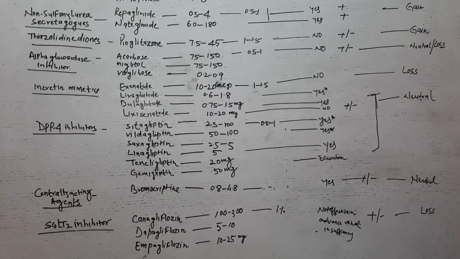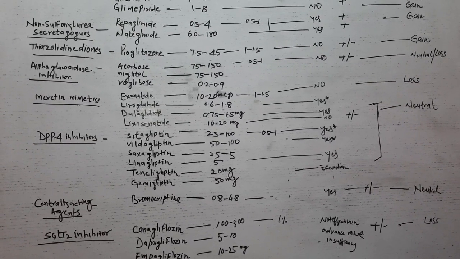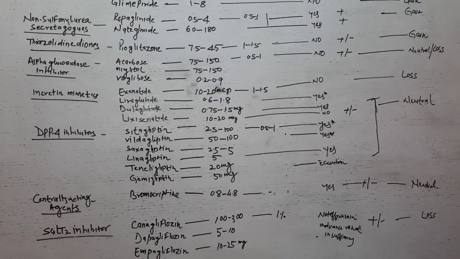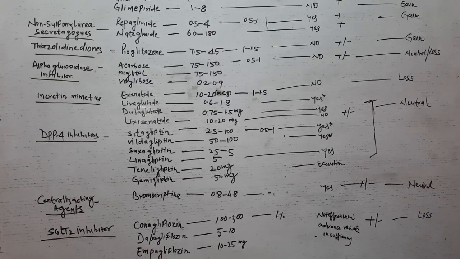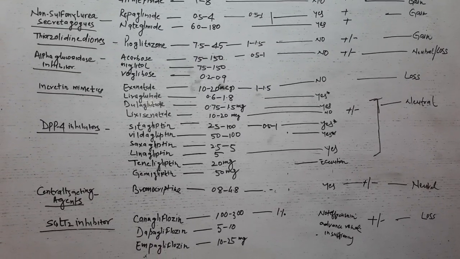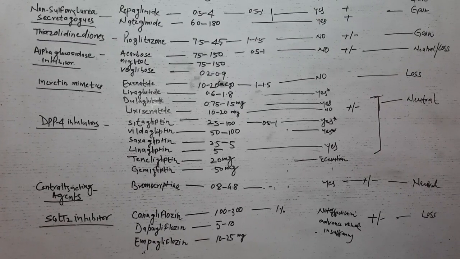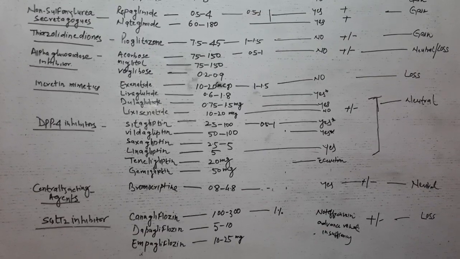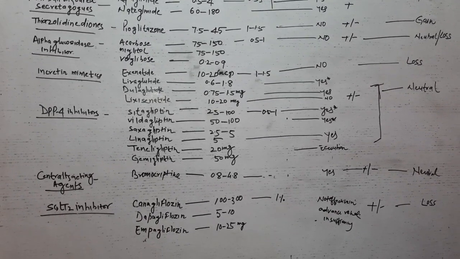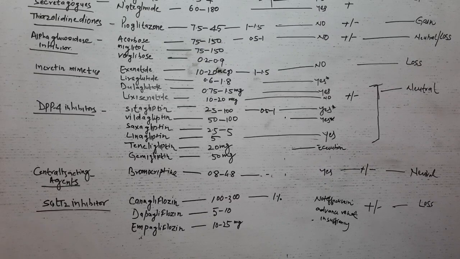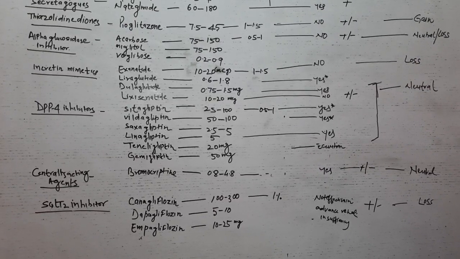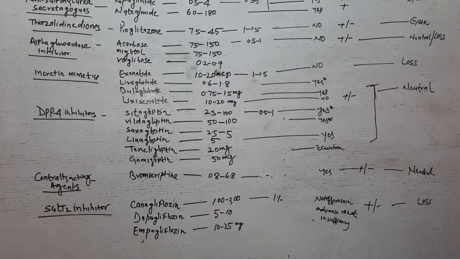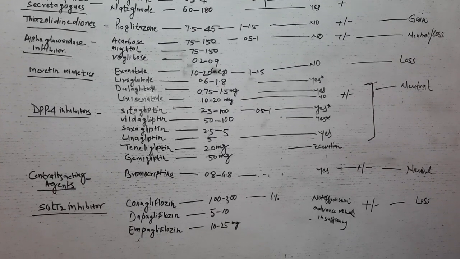The main side effect of thiazolidinedione therapy is weight gain, and it causes fluid retention and accumulation of fat. Another side effect is pedal edema, facial puffiness, and even dyspnea and orthopnea also occur. Almost all studies have shown that it causes congestive heart failure, so it should not be used in patients with heart failure and renal failure.